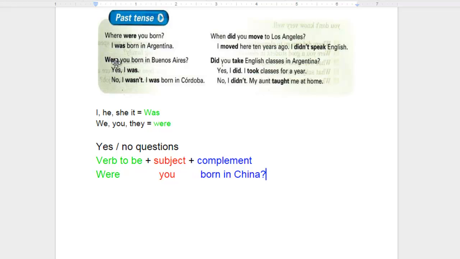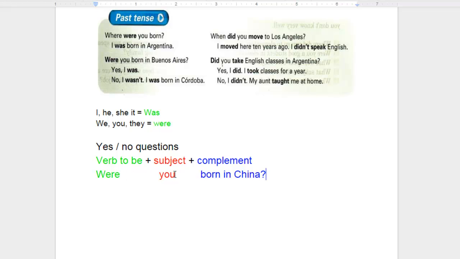So if we look at our example here, were you born in Buenos Aires? The answer to this question will be, yes, I was. That will be the short answer. And the negative response will be, no, I wasn't. And of course, this will vary depending on the pronoun.